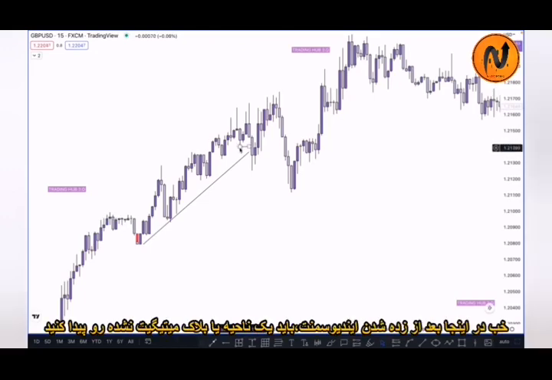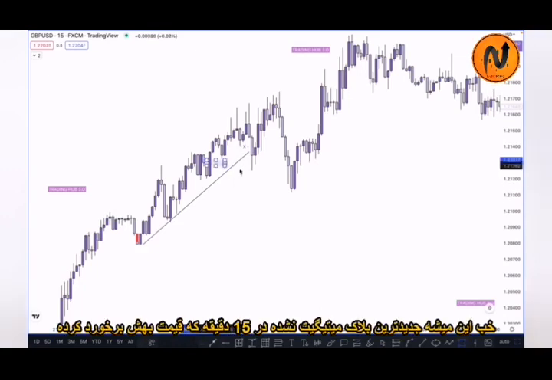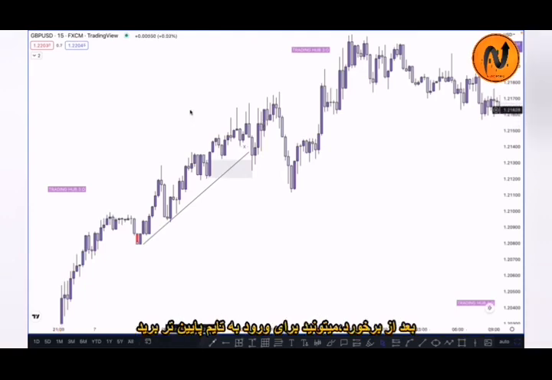So in this scenario, what happened here? Market took out this inducement at this point, and after taking out this inducement, where is our unmitigated order block? You have to identify a recent order block. So this became our recent order block, which is unmitigated here. Market tapped here and market pushed higher. So this one is our 15-minute higher time frame. You can simply switch into the lower time frame, 1 minute, for the entry. So this one is a trap for the retailers, for the trend line based traders.